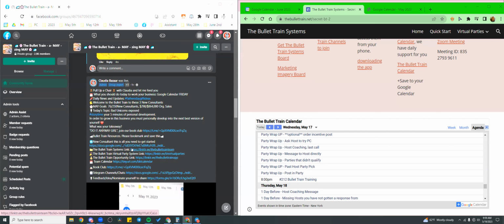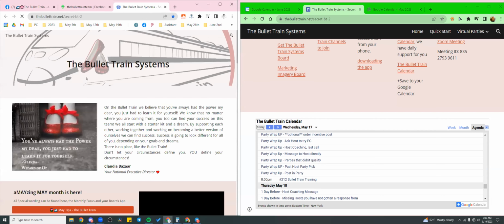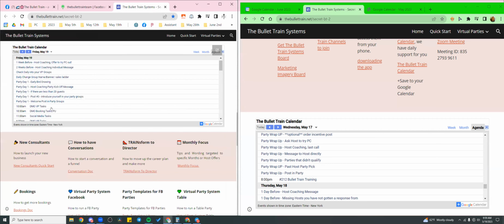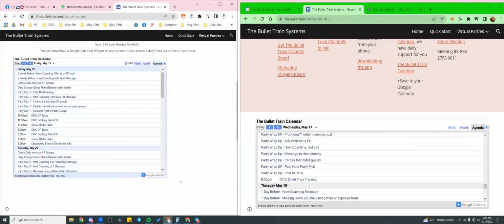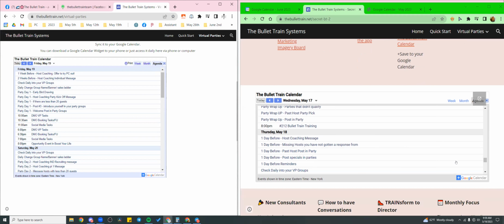So if you go to the Bullet Train system link right here, and then go to our website or any of our websites, they all have a Google Calendar link like this. If you go to the virtual party one, you'll see the virtual party calendar right here as well. So right here, you'll see a little plus, okay? So I'm gonna do it on this account. This is my daughter's account, so I can show you how it works.